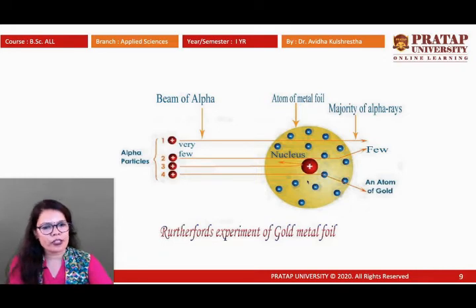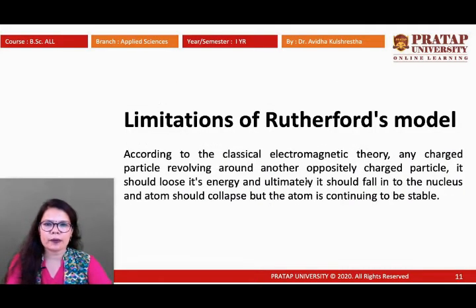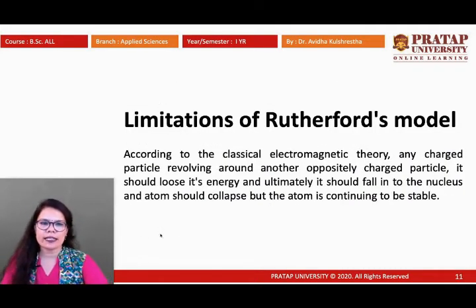So a few limitations are found in the Rutherford model also, which were overcome by the Bohr atomic model. So we will discuss the limitations. According to the classical electromagnetic theory, any charged particle revolving around another oppositely charged particle should lose its energy and ultimately fall into the nucleus. An atom should collapse, but the atom continues to be stable.